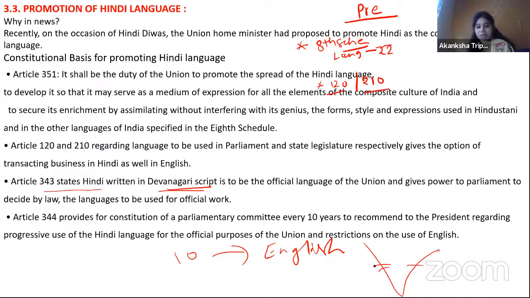So there was a lot of debate. They started saying that if you make it compulsory, we are going to separate our state from India, and many such things. Because the government wanted to avoid these clashes, the continuation of the English language is still going on.